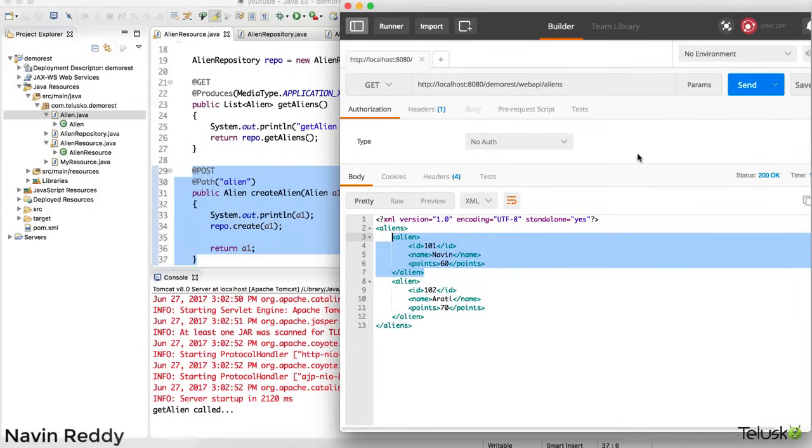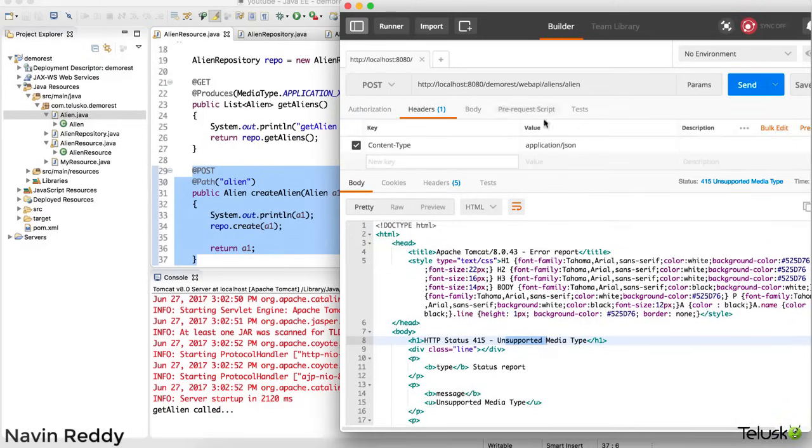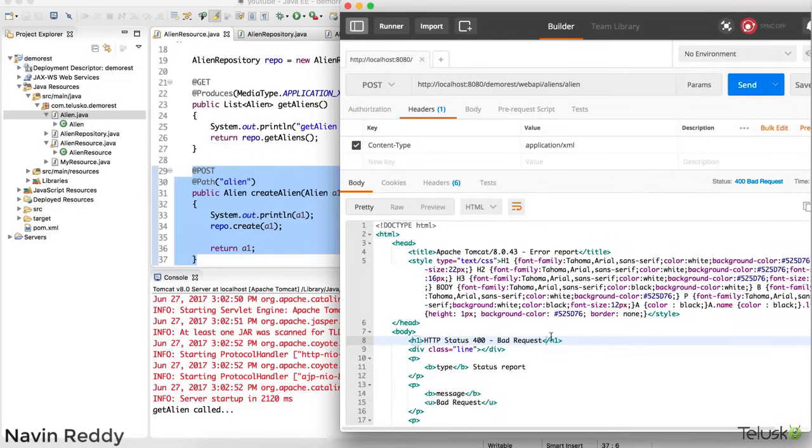Now I will go for a POST request. This time you have to send a request for aliens/alien. If I click on send, you can see we got an error. It says unsupported media type. For that you have to mention the header for whatever data you are sending. The data you're sending is not JSON but XML, because you are supporting only XML.